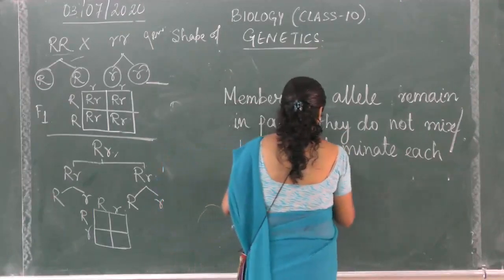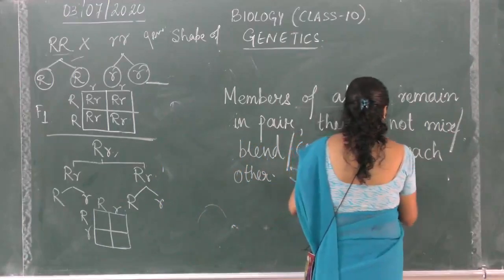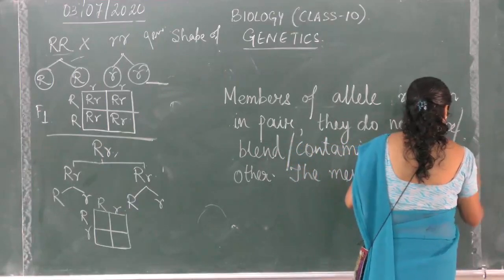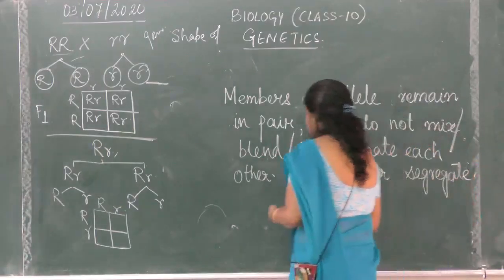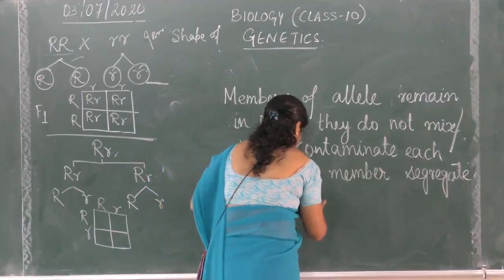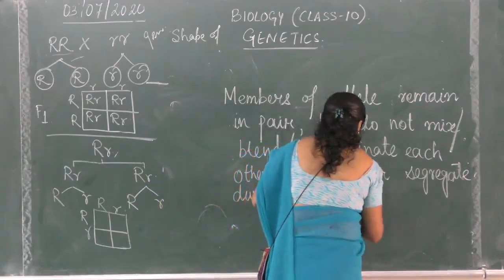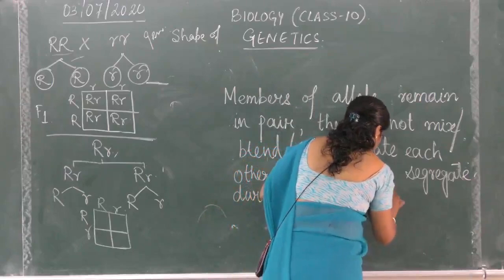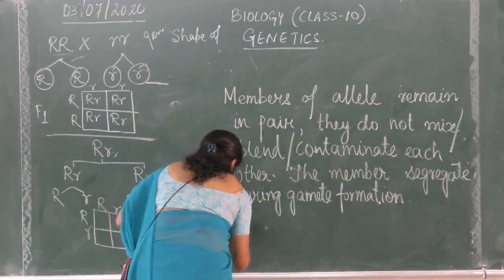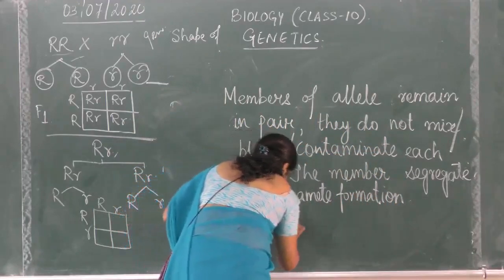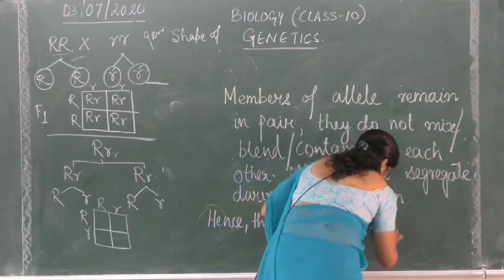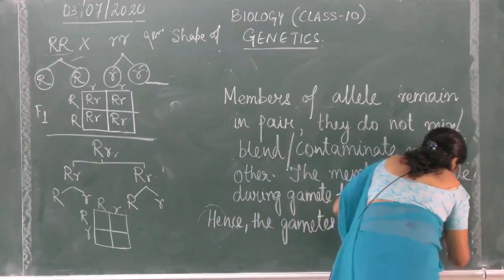The members segregate. The meaning of segregation is separation. Segregate during gamete formation. This is the law of segregation. And why? Hence the gametes formed are always pure.